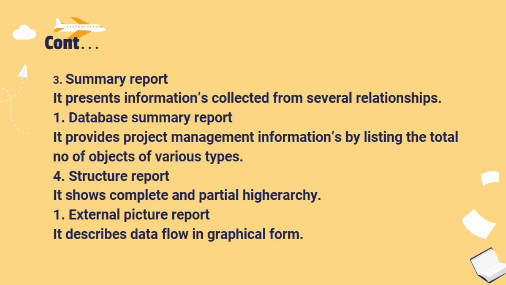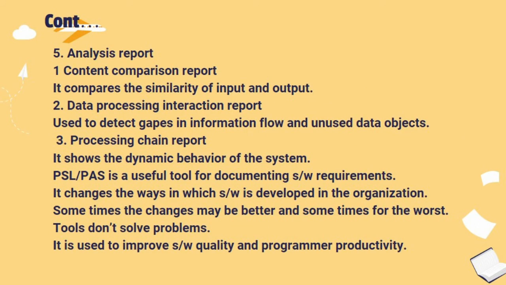Summary report. It presents information collected from several relationships. Database summary report provides project management information by listing the total number of objects of various types. Structure report shows complete and partial hierarchy. External picture report describes data flow in graphical form. Analysis report includes a few reports. They are content comparison report, which compares the similarity of input and output. Data processing interaction report is used to detect gaps in information flow and unused data objects. Processing chain report shows the dynamic behavior of the system.